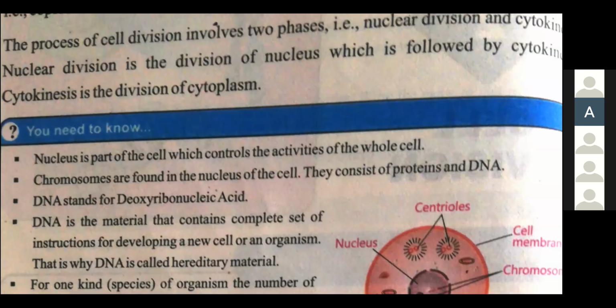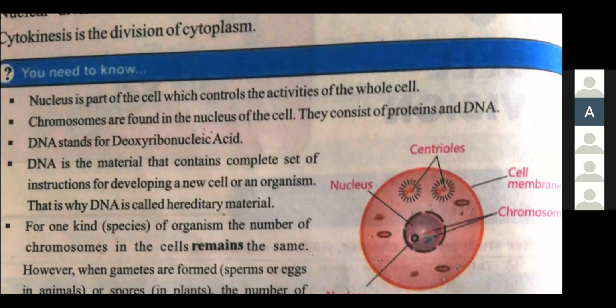Then you need to know, we are going to read this box. You can see in the diagram that there is chromosome, and a cell membrane over here. These 2 small structures are known as centrioles, a nucleus in the middle, and the jelly-like fluid is known as cytoplasm. Now we are going to read each feature one by one. Nucleus is the part of the cell which controls the activities of the whole cell. Means nucleus जो है वो part of cell है, and it is the head of the cell. यानी इसने सारे का सारा जो function है हमारी body का control करना है, and it will give commands to different parts of our body.